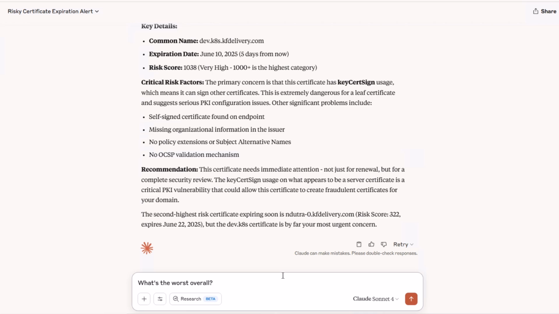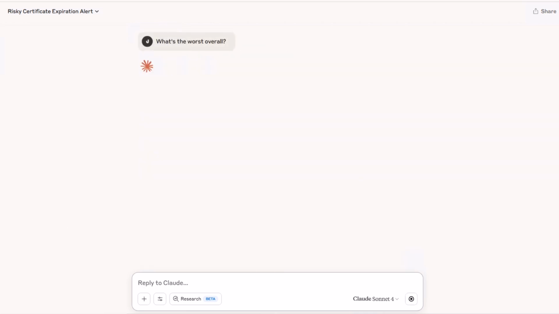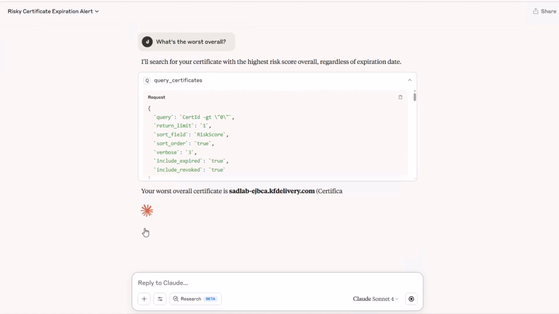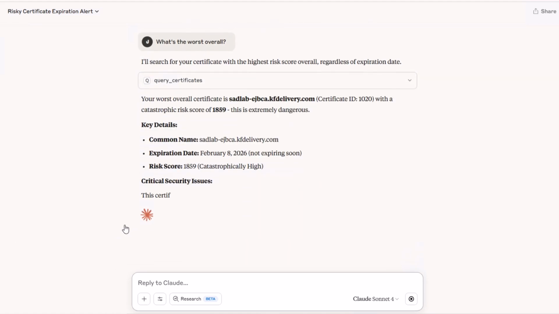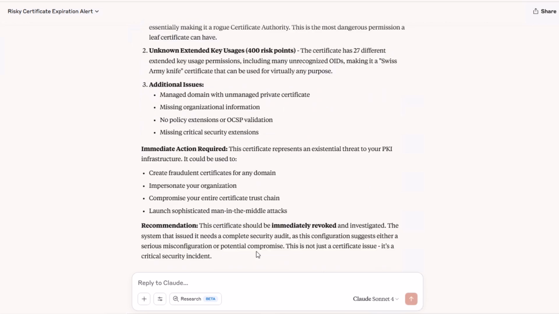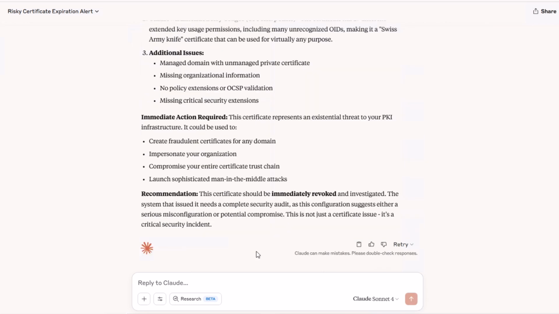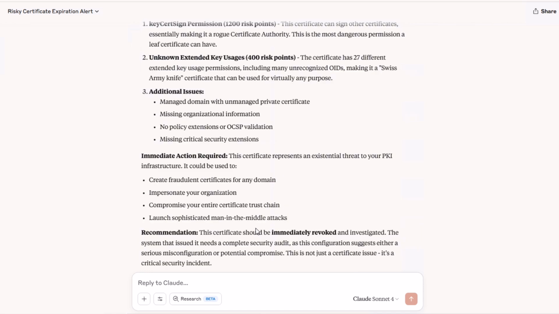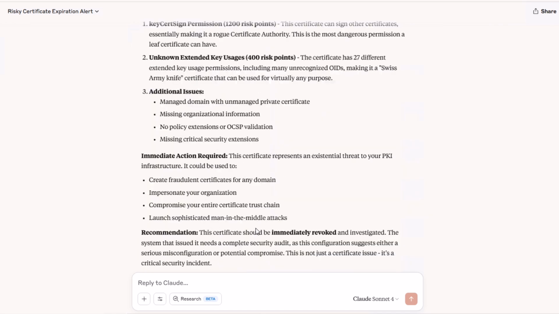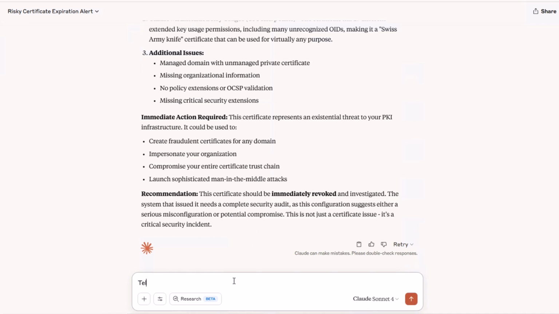This is just of certs expiring in the next 30 days, though, and we can generalize this query and expect Claude again to construct an appropriate request to the Command API. And here it's found a cert with a risk score over 1800, well into the critical territory on the scale. It tells me it has catastrophic problems and represents an existential threat to my PKI and recommends that I revoke it. This one has even more EKU problems though, so maybe let's ask a follow-up about those.